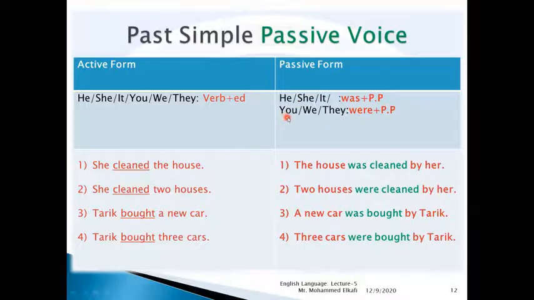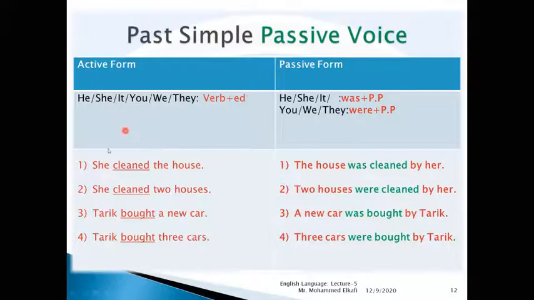And for you, we, they, and also I, we should use were plus past participle. So in the active form here, for example, we said that for all the past simple sentences, we will find ed in the regular forms. Ed with the regular verbs.